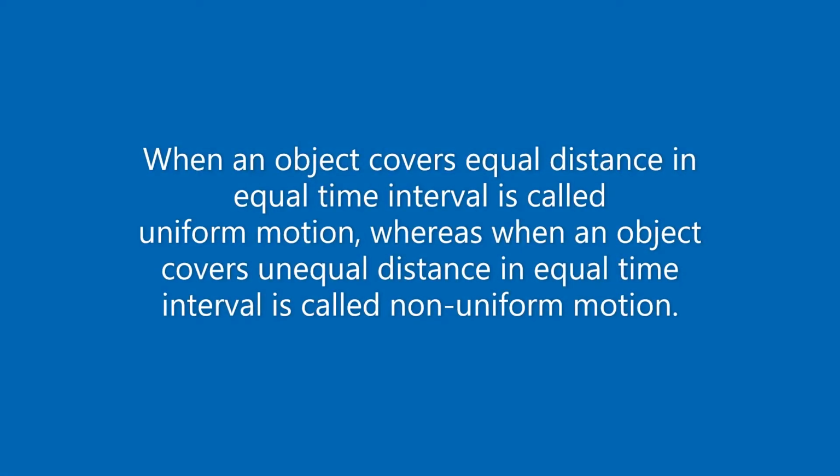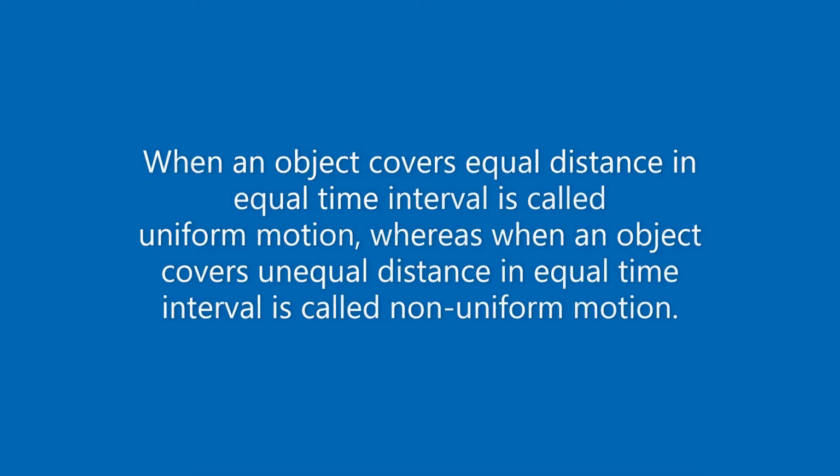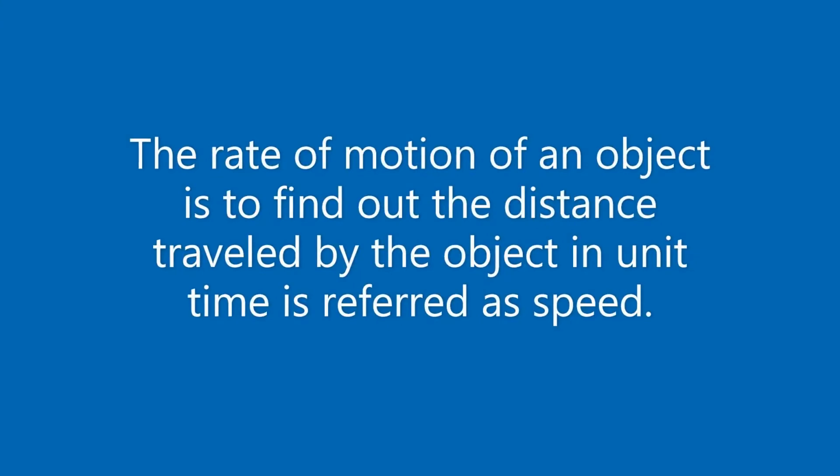When an object covers equal distance in equal time intervals, it is called uniform motion, whereas when an object covers unequal distance in equal time intervals, it is called non-uniform motion. The rate of motion of an object, found by calculating the distance traveled by the object in unit time, is referred to as speed.